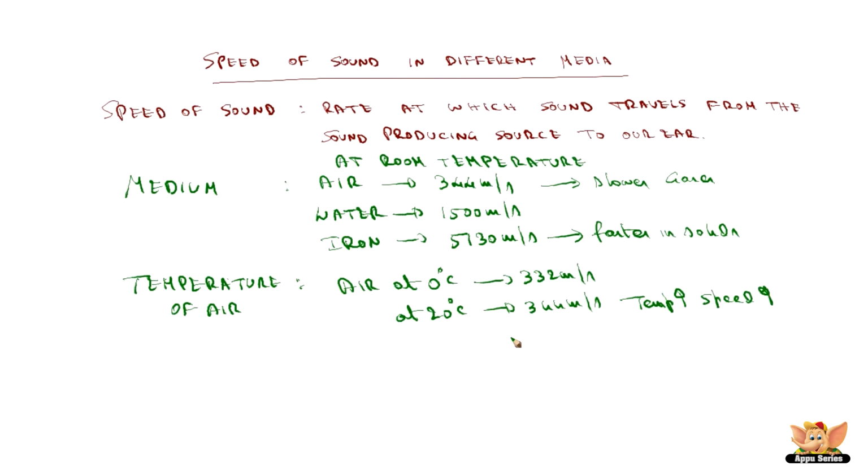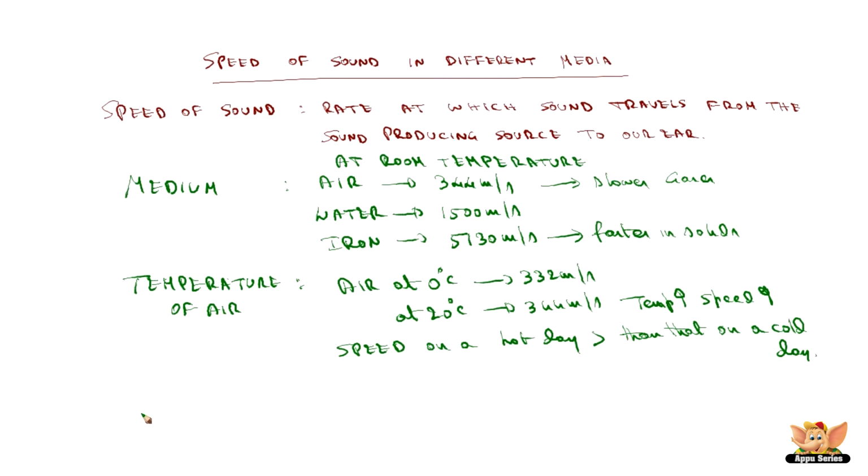It means that on a hot day, temperature is higher, so the speed is faster. So the speed of sound in air on a hot day is always greater than on a cold day. From this we conclude, speed on a hot day is greater than that on a cold day. What is the other parameter?